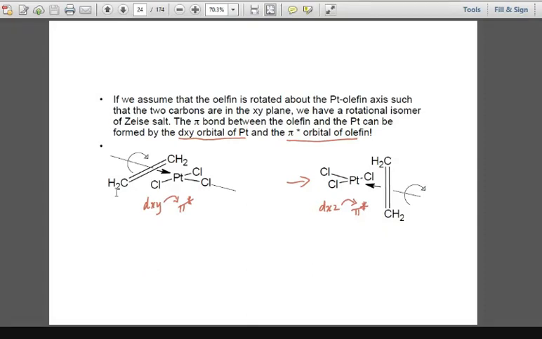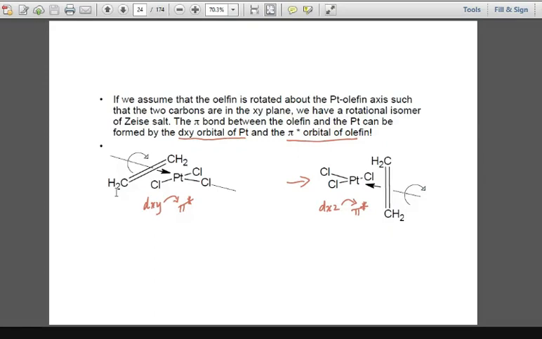And the moment the electron density is transferred from ligand to metal, now the metal will transfer electron density from the filled metal orbital to the pi star antibonding orbital of alkene. Here the electron density is going to be transferred from the dxy orbital.